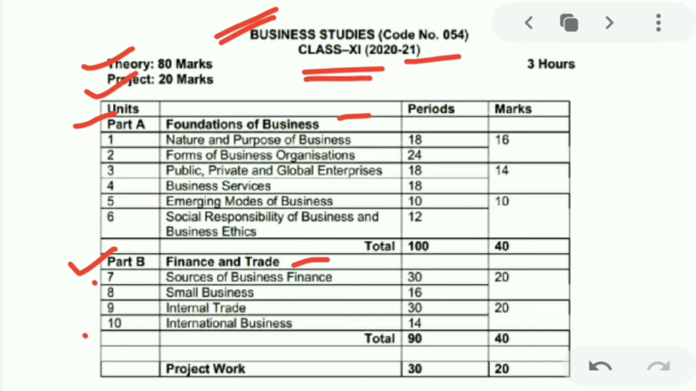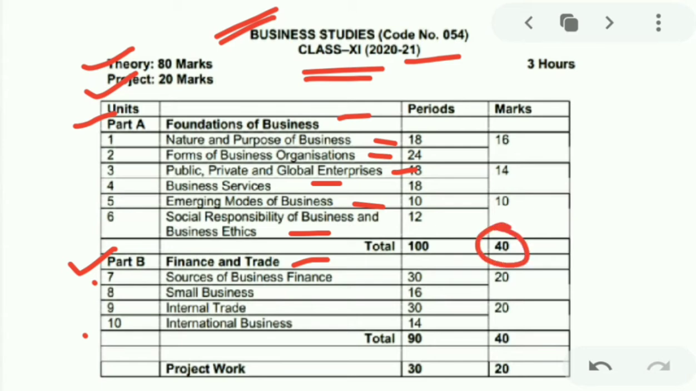Let's study part A. Part A, chapter 1 is nature and purpose of business. Chapter 2, forms of business organization. Chapter 3, public, private and global enterprise. Chapter 4, business services. Chapter 5, emerging modes of business. Chapter 6, social responsibility of business and business ethics. This all carries 40 marks.